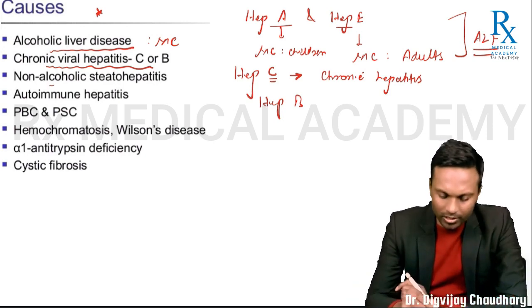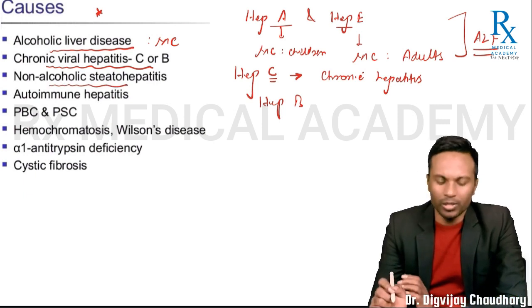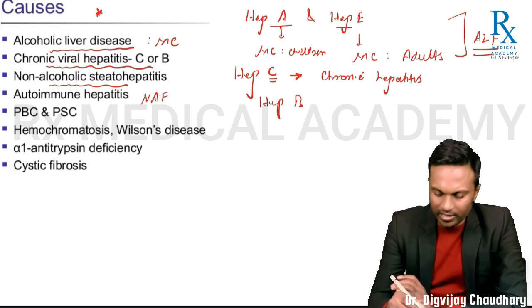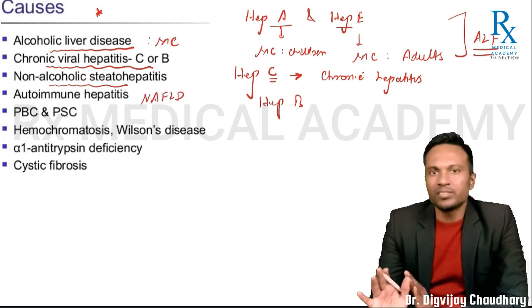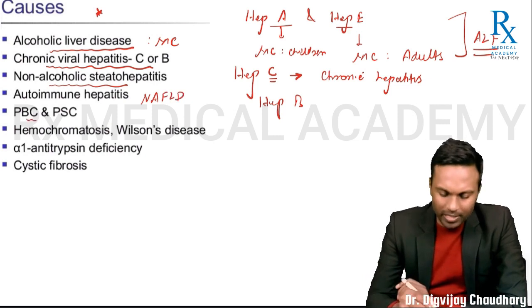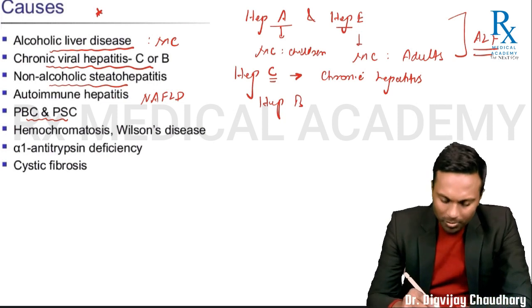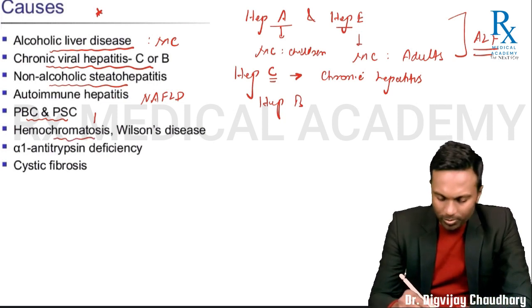Then you have alcoholic and non-alcoholic steatohepatitis. We have already discussed non-alcoholic fatty liver disease. Then you have cholestatic conditions like primary biliary cirrhosis and primary sclerosing cholangitis. Metabolic diseases in the form of hemochromatosis.